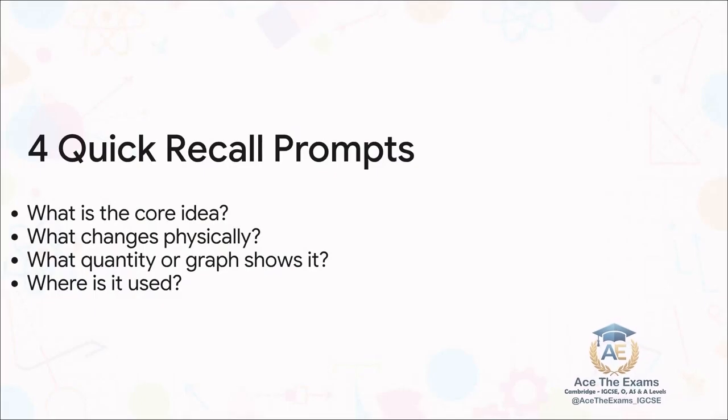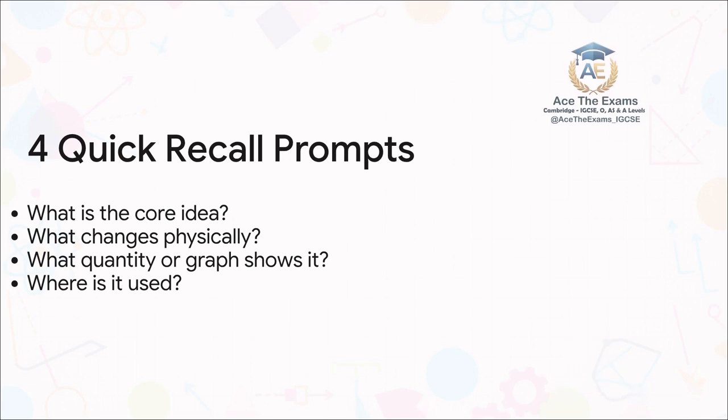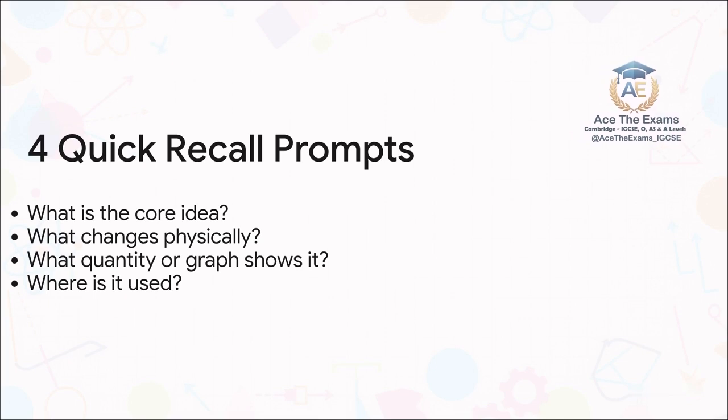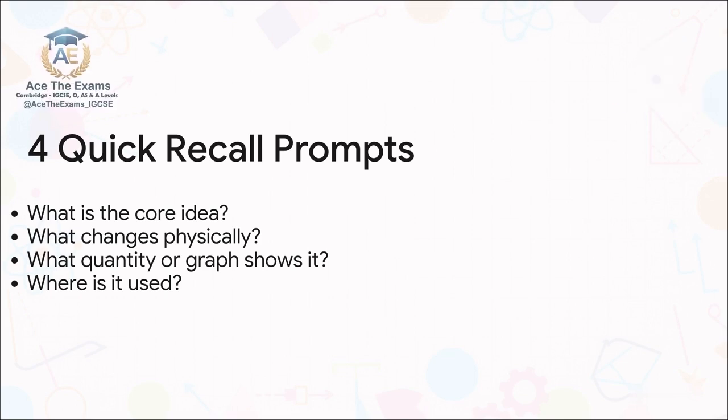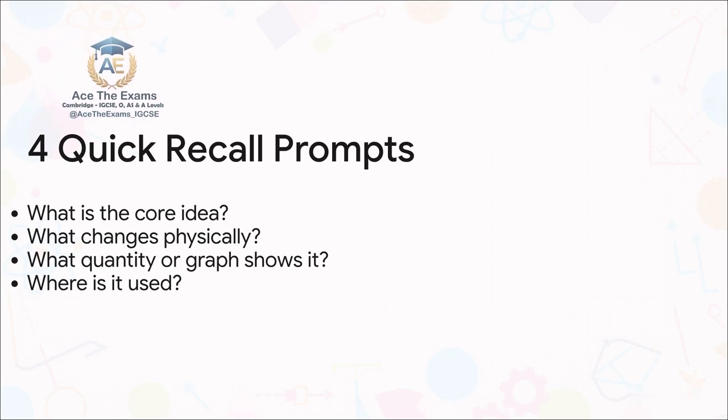So before you even think about turning the page in your revision notes, you need to answer these 4 quick recall prompts out loud. Seriously, say them aloud to ensure the topic is totally secure in your brain for those structured questions. Number 1, what is the core idea? 2, what changes physically? 3, what quantity or graph actually shows it? And 4, where is it used? If you can articulate these 4 answers clearly and confidently, my friend, you have mastered the free fall fundamentals. You've officially moved from a fragile, rote-memorized state into an incredibly robust, concept-first understanding that can withstand any weirdly phrased Cambridge question they throw at you.